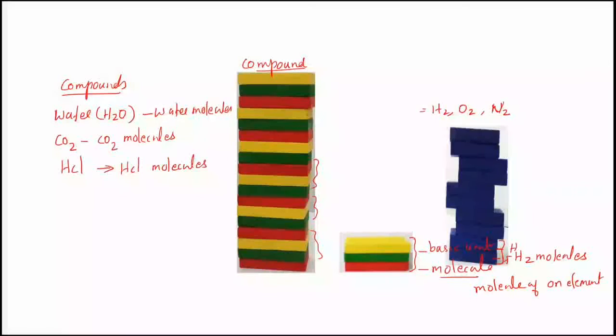The nitrogen molecule contains 2 nitrogen atoms. So all these can be called a molecule of an element. Similarly, in this case, this molecule contains different atoms, so this can be called a molecule of a compound. A molecule of an element contains similar atoms.